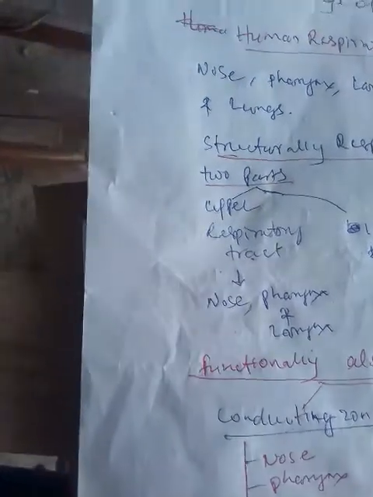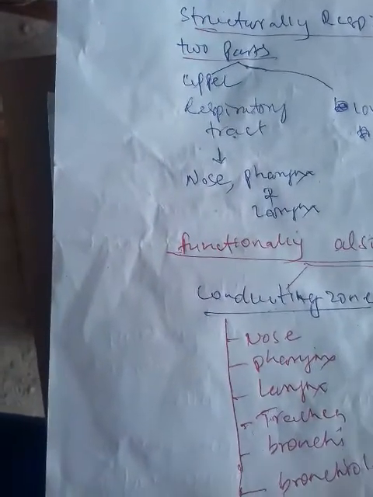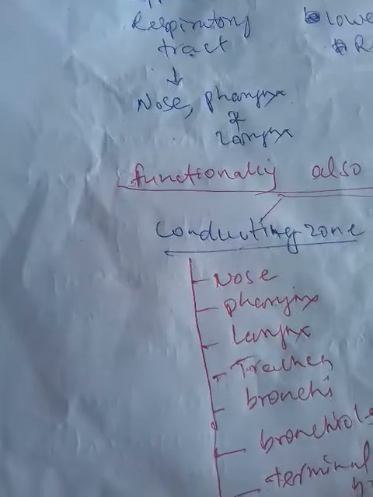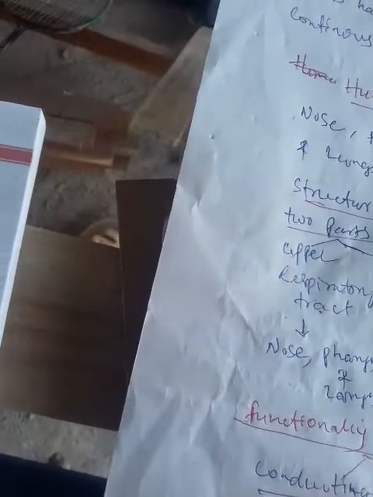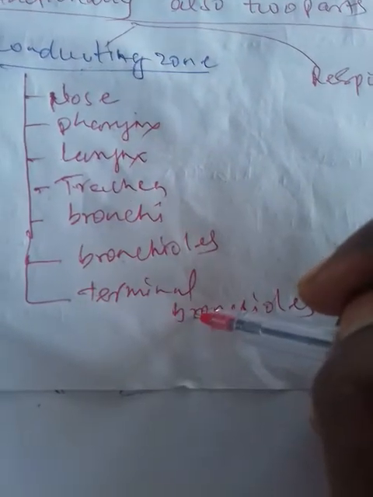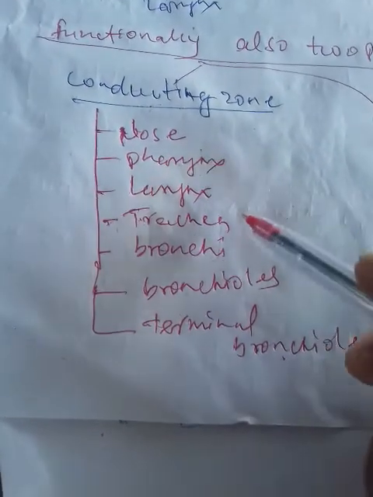These come under the conducting zone, which conducts the air from the environment to the lungs, up to the terminal bronchiole, and again from the terminal bronchiole to the environment, conducting or transmitting the O2 and CO2 gases.